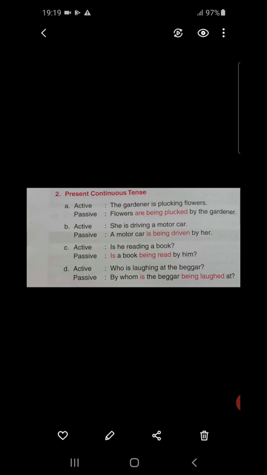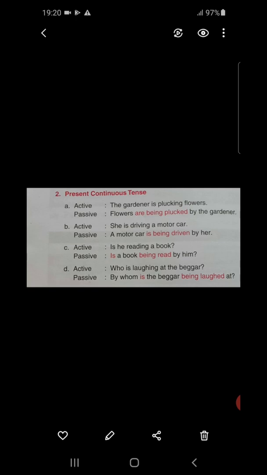Now is plucking is there in the active voice, and we know, students, in case of the continuous tense, present or past, here present continuous tense is given, is plucking, we have to put being in case of passive voice when we are changing any sentence from active to passive.